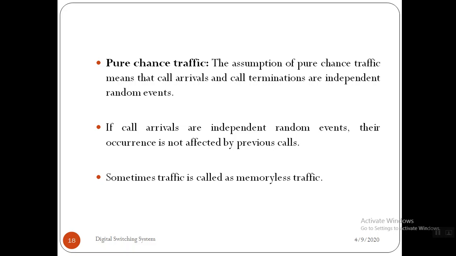That's why sometimes we call this memoryless traffic, right? Memoryless means there is no dependency. So this is one assumption we are going to consider before defining the mathematical model for telecommunication traffic.